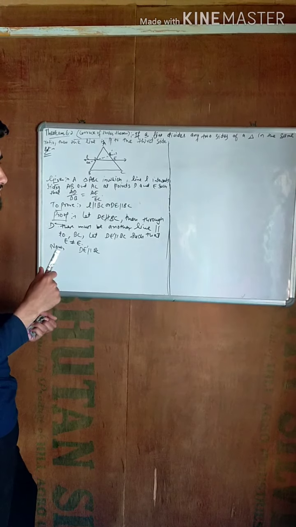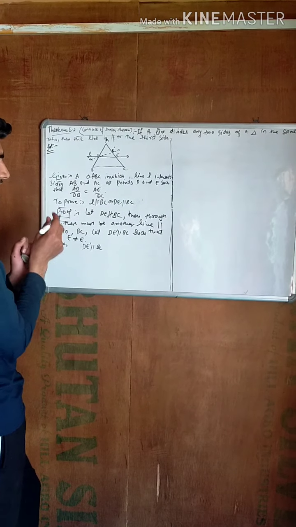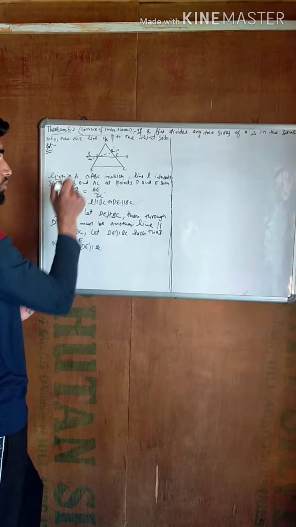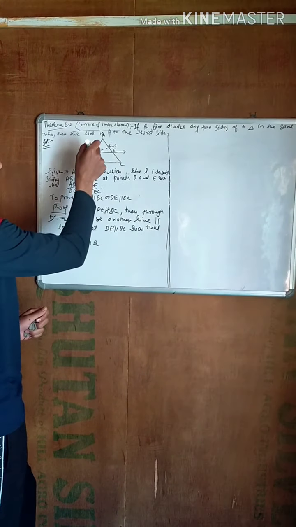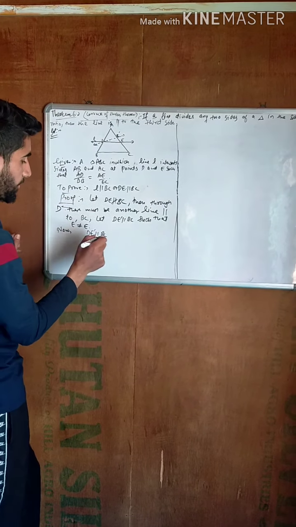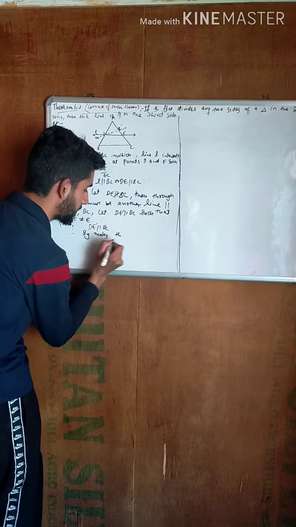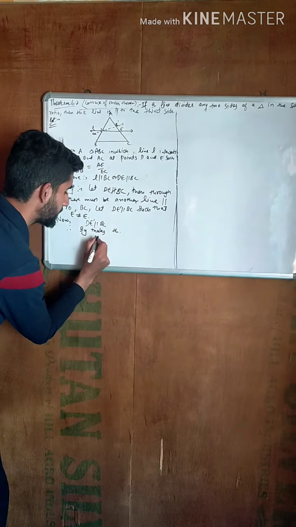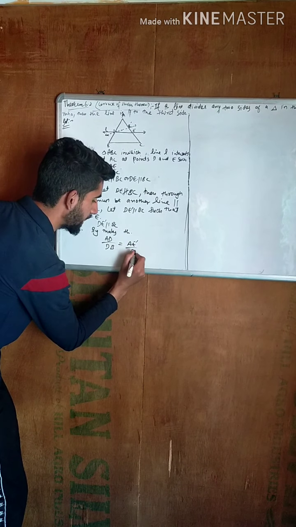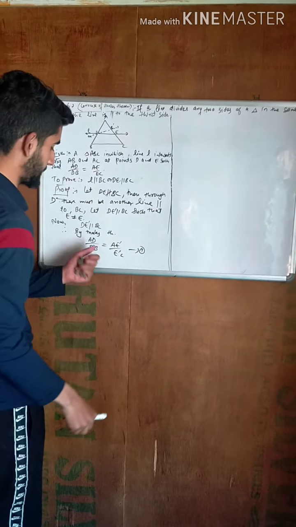So we can use Thales theorem here. Therefore, by Thales theorem, if a line is drawn parallel to one side of a triangle to intersect the other two sides at two distinct points, then it divides the sides in the same ratio. So here DE dash is parallel to BC, and by Thales theorem, AD upon DB is equal to AE dash upon E dash C. This is equation number one.